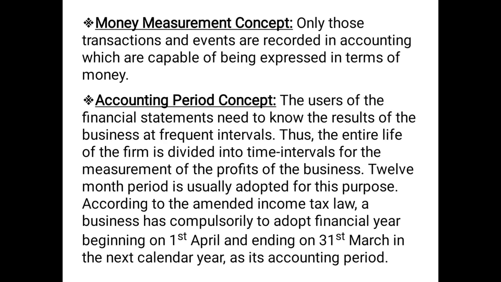But now, according to the latest rule by the income tax law, it is mandatory to follow the 12 months period starting from 1st April of a year to 31st March of the next year. As you can read, the users of the financial statements need to know the results of the business at frequent, that is regular, intervals.